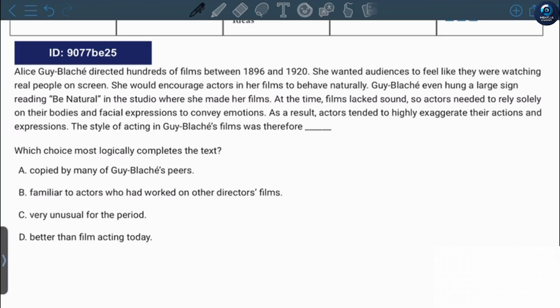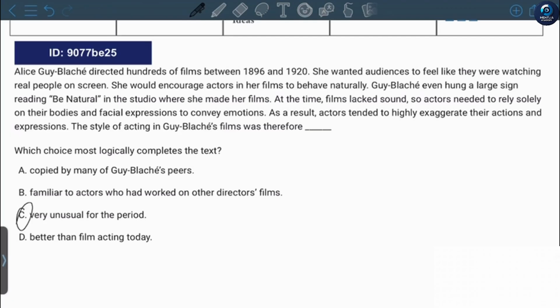At the time, films lacked sound, so actors needed to rely solely on their bodies and facial expressions to convey emotions. As a result, actors tended to highly exaggerate their actions and expressions. The style of acting in Guy Blanche's films was therefore unusual for that period.